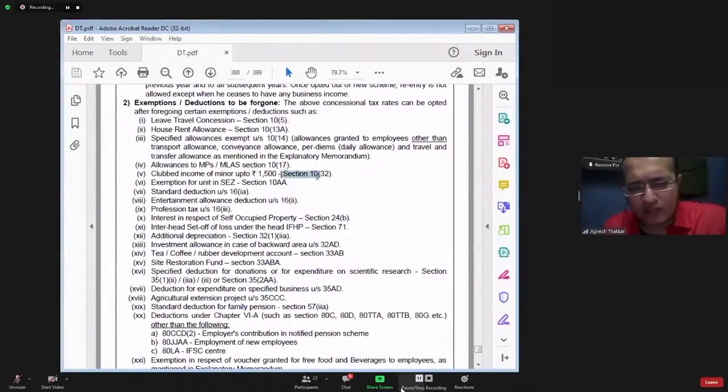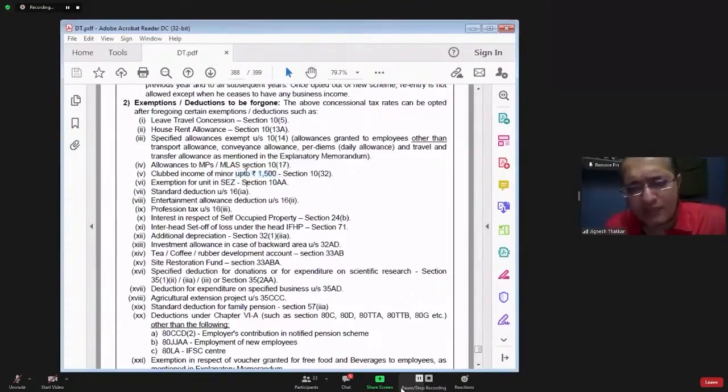Here we have section 10 clause 32, which says that parent in whose income minor's income is clubbed, that is either father or mother, will get exemption to the extent of 1,500 rupees per annum per child.